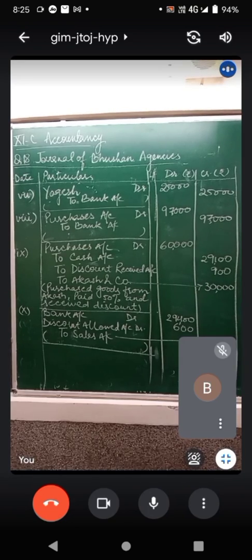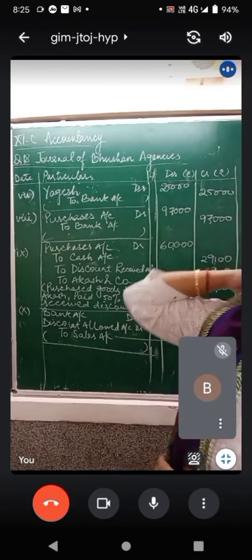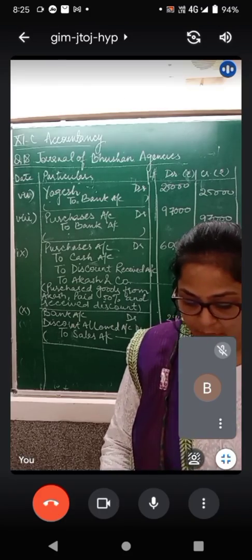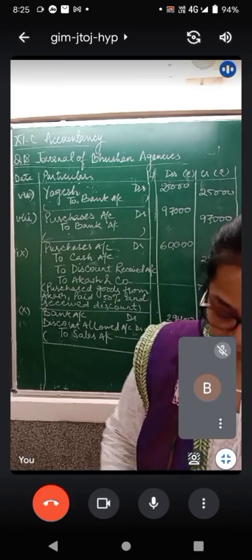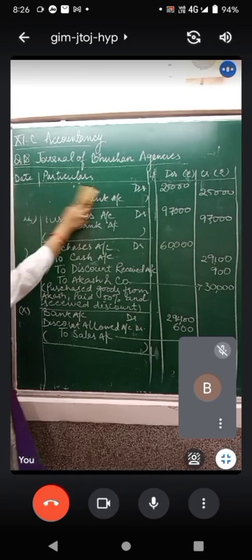Point number 11. I think there is time. Point number 11. Sold goods to Vimal, received 50% of due amount, allowing 2% discount. First of all, we have sold goods to Vimal and there is lesser space. Copy this, complete this, and then I shall rub up the first two. Is there anyone copying from the board? Anyone? Okay.